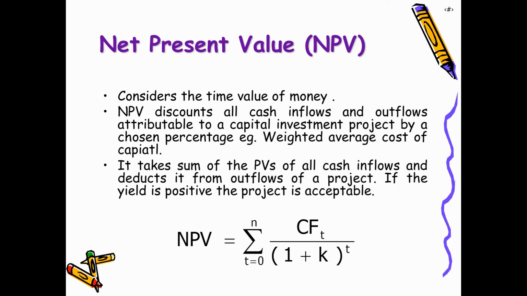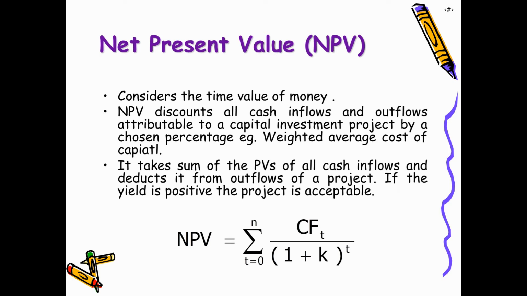So when we are looking at the cash outflow of the project, which we will incur during the first year, the second year or the third year, the project cash outflows have to be discounted to their present value.